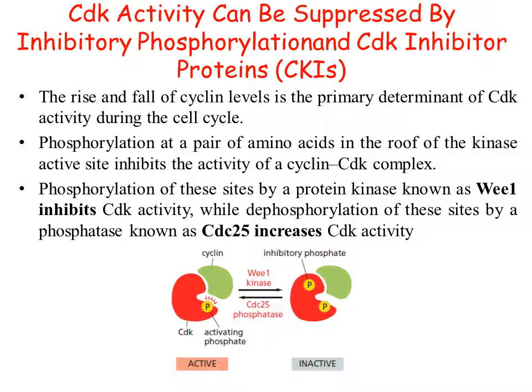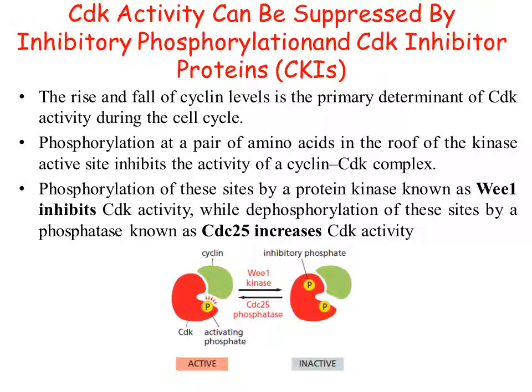So it is necessary to remove that phosphate. There are some more enzymes like CDC25 phosphatase, which removes that inhibitory phosphate, and again the cyclin will come and attach to the CDK, and it will become active again.